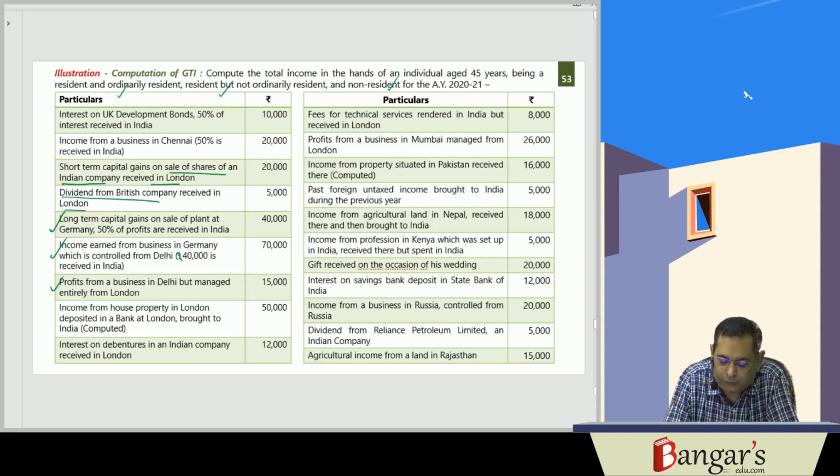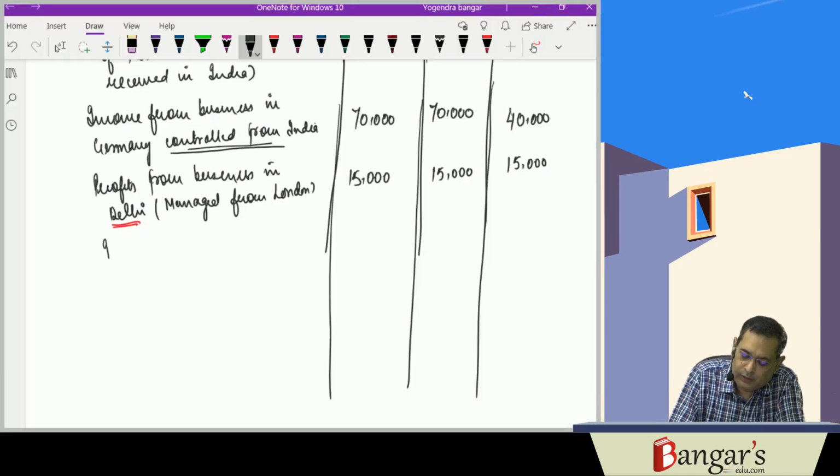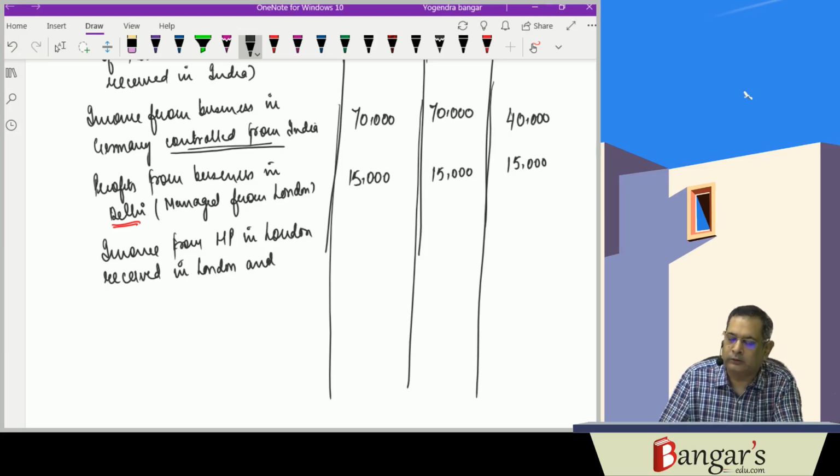Next is income from house property in London, deposited in bank at London and brought to India. So here, income from HP in London, received in London, and subsequently remitted to India.